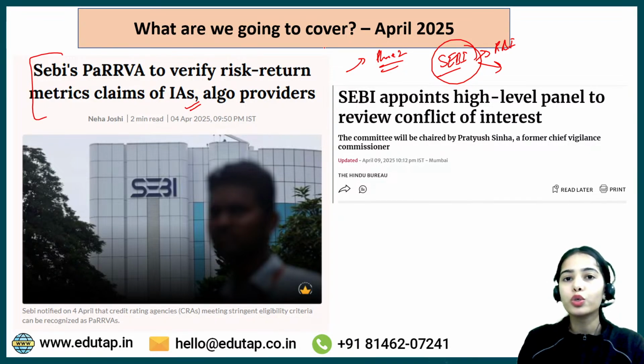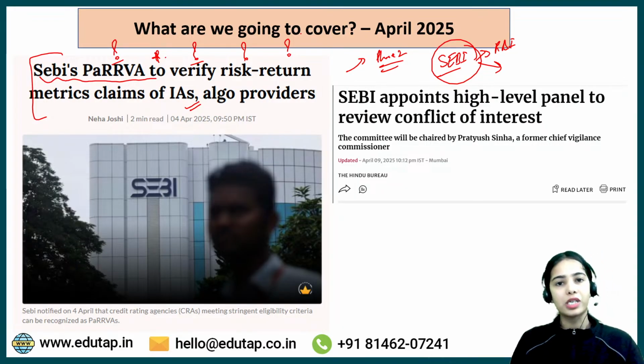And today I have brought two very important SEBI news articles that you have to cover. The first one is regarding SEBI's PaRRVA. Here we are going to understand what this PaRRVA is, why it has been launched, how it is going to help, what the eligibility criteria is, and further things in this.